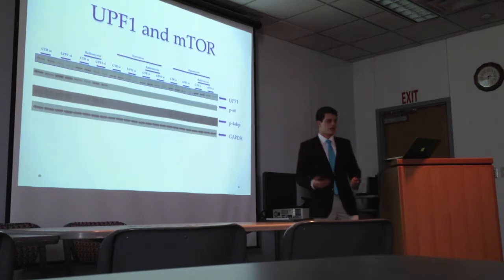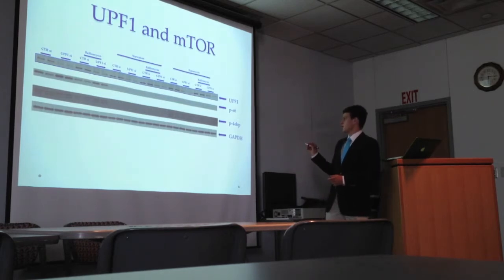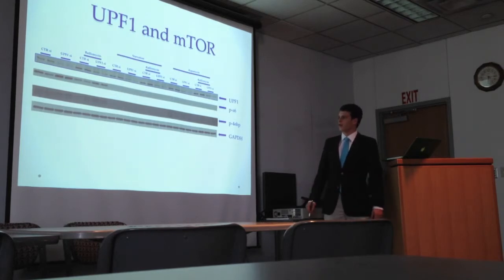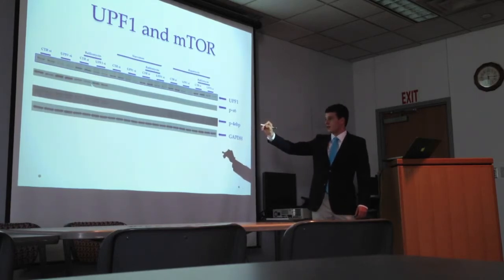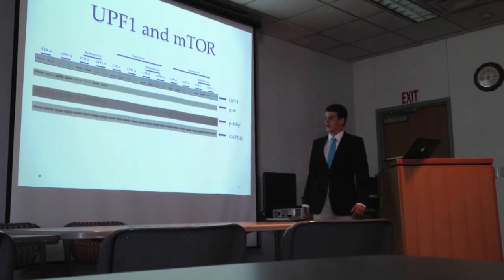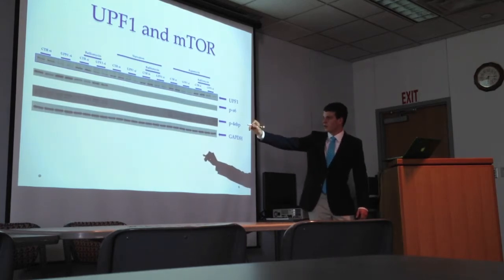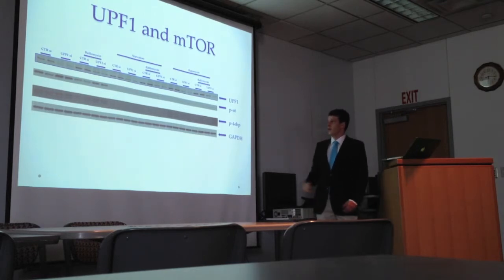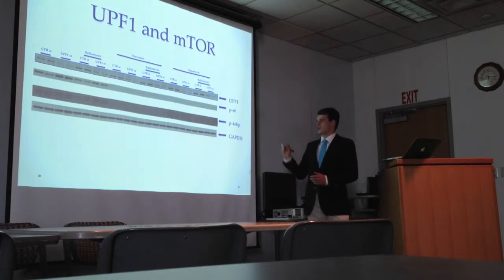However, surprisingly, we tested for mTOR activity using pS6 and p4EBP and found quite surprising results as a result of UPF1 knockdown. As we see here, UPF1 knockdown resulted in significantly higher levels of pS6, phospho-S6 proteins, which are a downstream target of mTOR, and also some marginal increase in p4EBP, which is also a downstream target of mTOR. Of course, the results would go on to starvation or rapamycin treatments, which is standard.